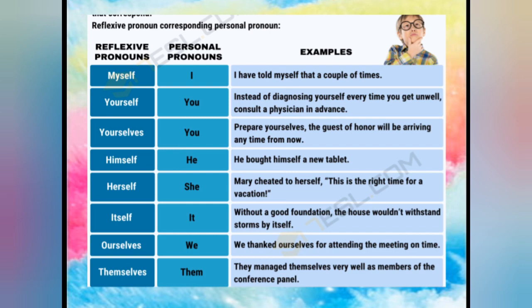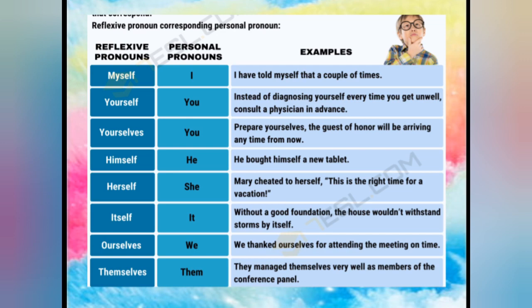Now see, he himself: he bought himself a new tablet. She herself: Mary cheated herself. This is the right time for a vacation. It itself: without a good foundation, the house wouldn't withstand storms by itself. We ourselves: we thanked ourselves for attending the meeting on time. Them, themselves: they managed themselves very well as members of the conference panel.